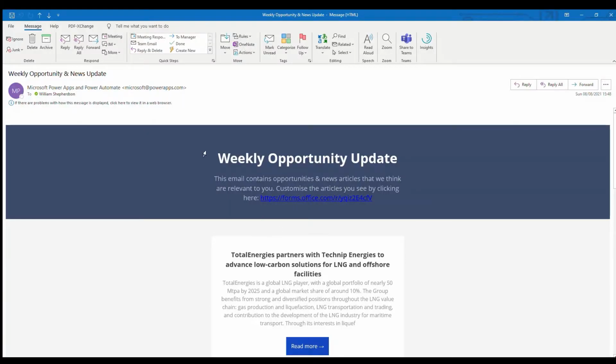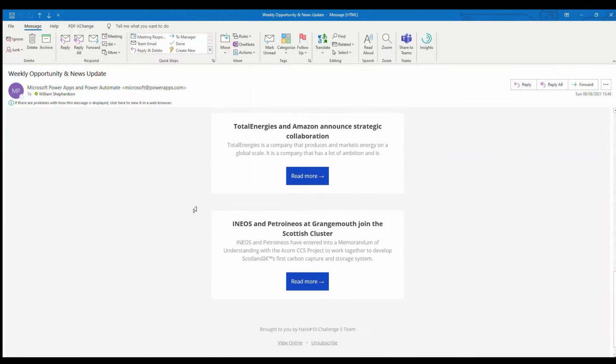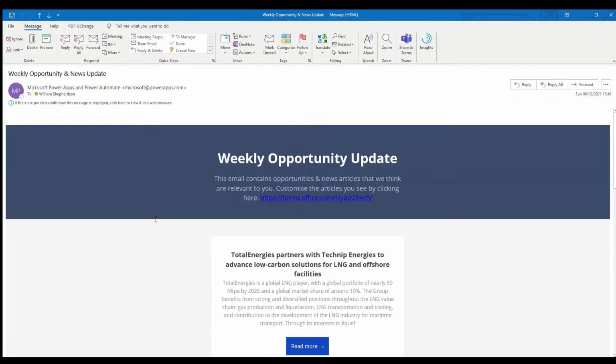The Excel spreadsheet is picked up in Power Automate and a scheduled email sent to each user. You can see 5 article summaries are sent with links to the original article also provided. At the top of the email is a link to a form where the users can specify the keywords relevant to them.